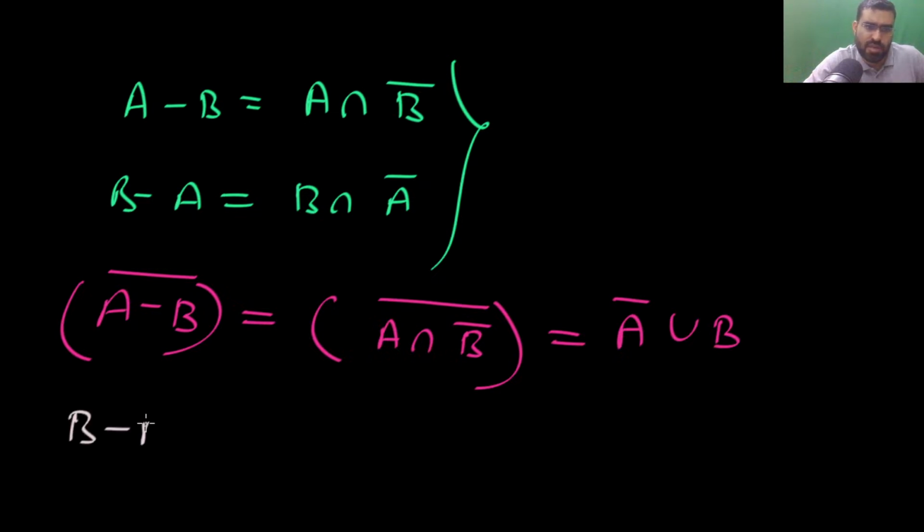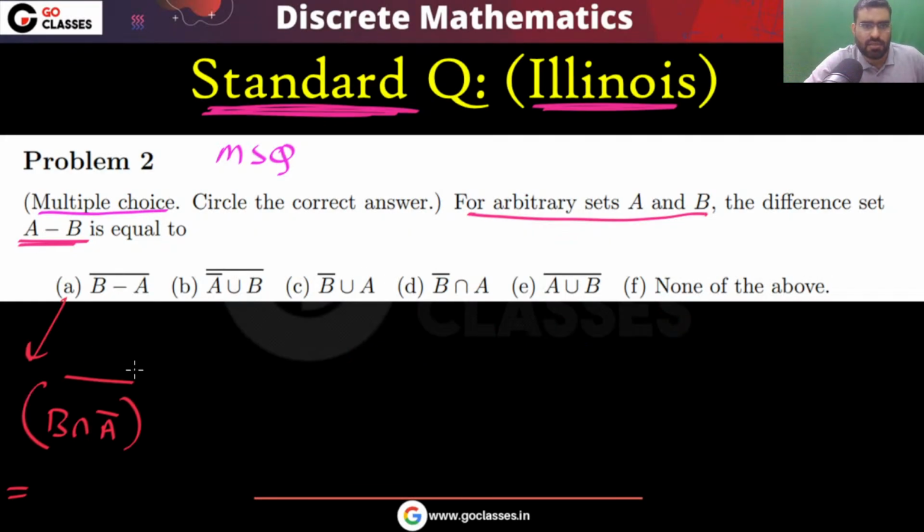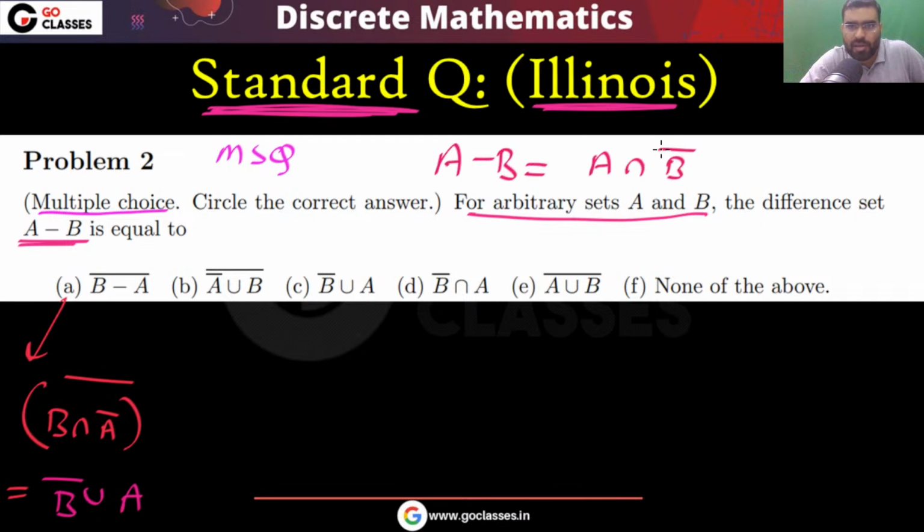Similarly, if I do B minus A complement, that will be what? That is going to be B complement union A. So you can easily see that this will be B complement union A. That is not same as A minus B, because what is A minus B? A minus B is A intersection B complement. Okay, so that is not same. So definitely this A is not answer.